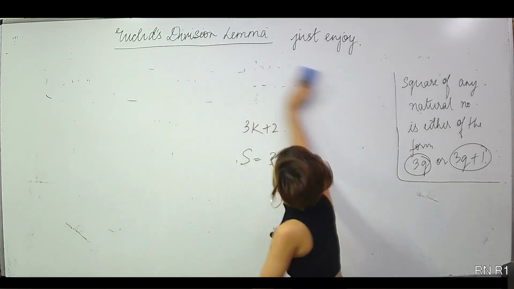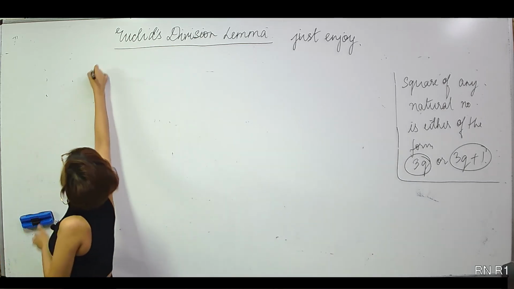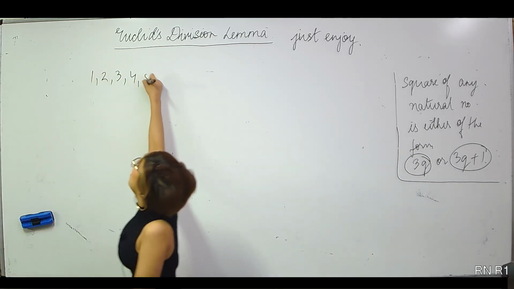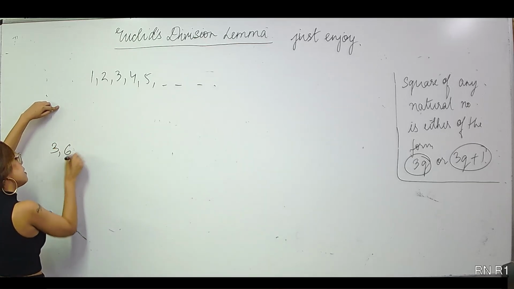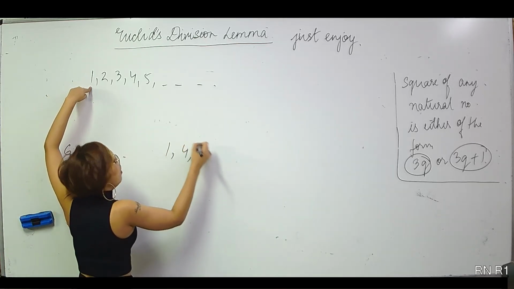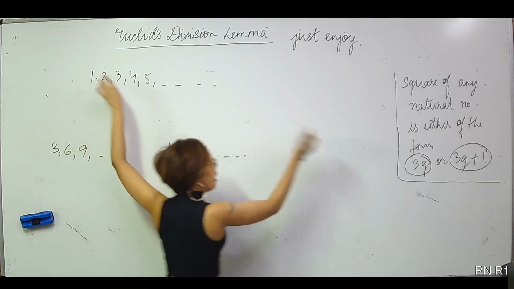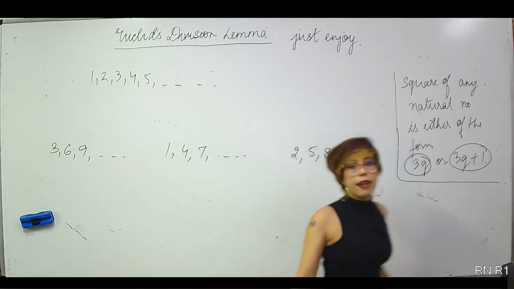Let me consider the collection of natural numbers. 1, 2, 3, 4, 5, and so on. Let me have one collection, 3, 6, 9, and so on. Then 1, 4, 7, and so on. Then another one can be 2, 5, 8, and so on. Right?